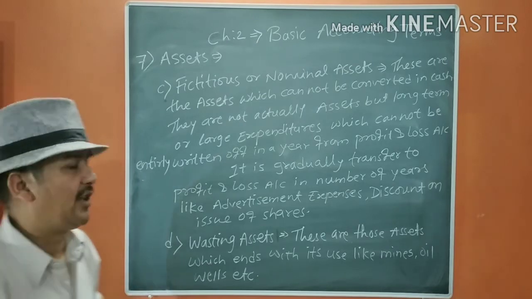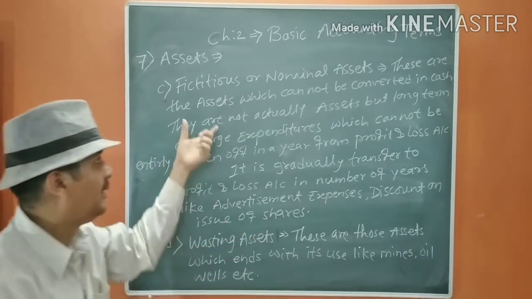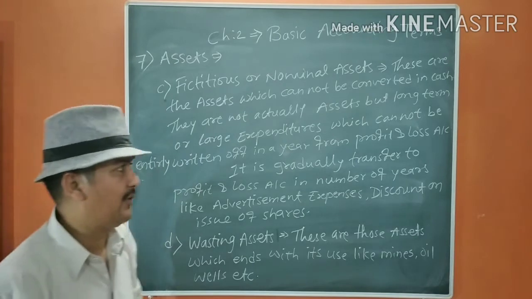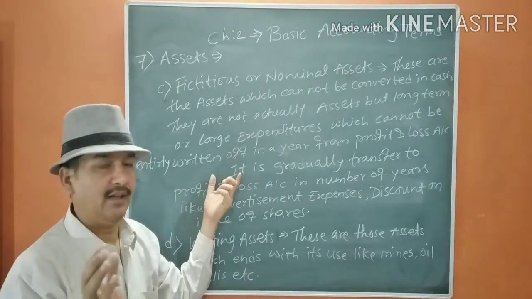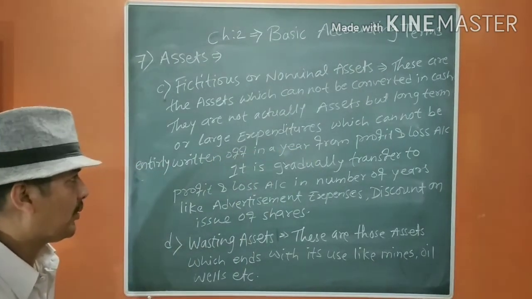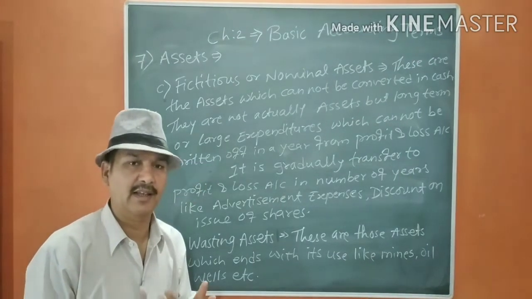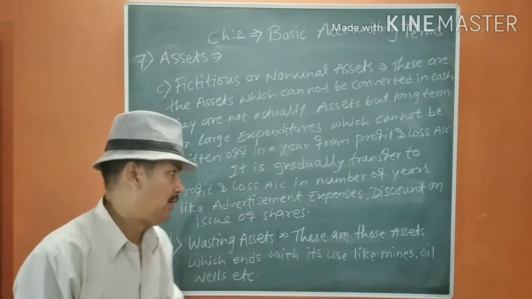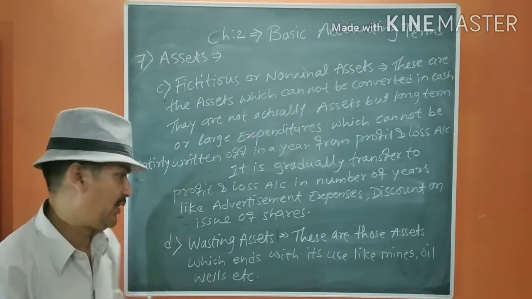The third type of asset is fictitious or nominal asset. These are the assets which cannot be converted into cash. Actually, these are not assets, but these are long-term or large expenditures which cannot be entirely written off. Written off means which can be deducted from profit and loss in a year. It is gradually transferred to the profit and loss account over a number of years. That means an equal amount is transferred to the profit and loss account to write off, like advertisement expenses, discount on issue of shares.